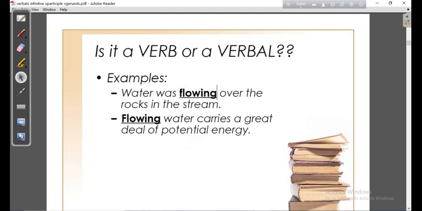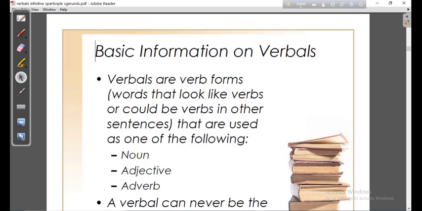Okay students, I think you have become quite clear about verbs and verbals. Let us go for more information. Basic information on verbals. Already we have understood the differences between verbs and verbals, and now we'll go for basic information on verbals. Verbals are verb forms. That means they have taken the form of a verb.